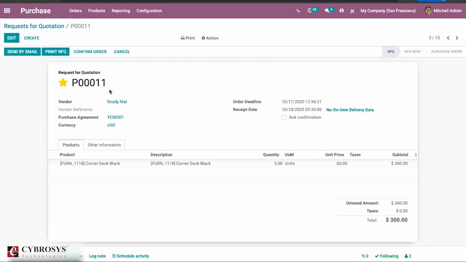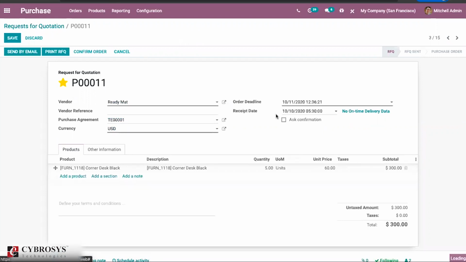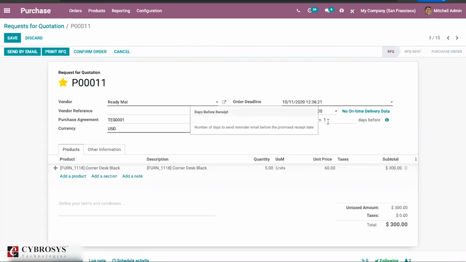Again, one more option is there. So if you click on ask confirmation, this particular purchase order will be automatically sent to a vendor asking for a confirmation whether this particular delivery will happen on the correct time or not. So the vendor can just confirm the same. So you can just provide a date here.